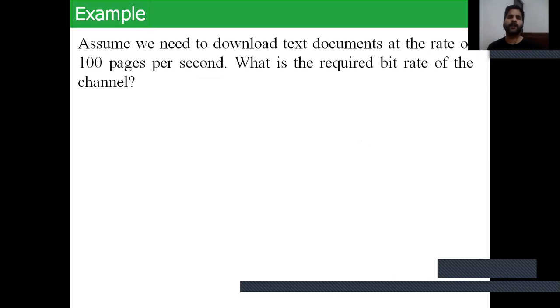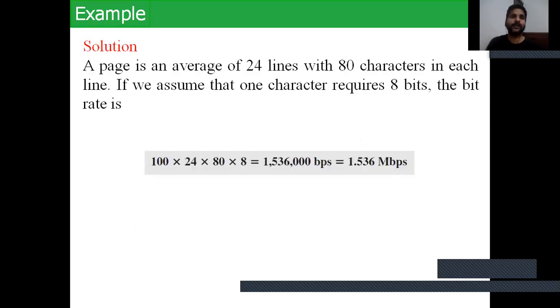Assume we need to download a text document at the rate of 100 pages per second. What is the required bit rate for the channel? This is the question. The solution: a page on average has 24 lines with 80 characters in each line. If we assume that one character requires 8 bits, the bit rate equals 100 multiplied by 24 multiplied by 80 multiplied by 8, which is 1.536 megabits per second.